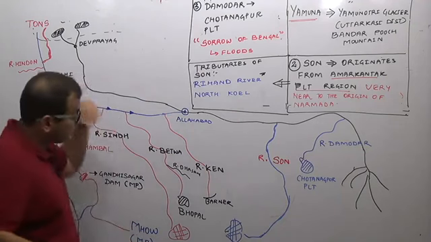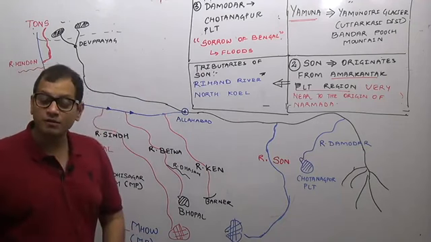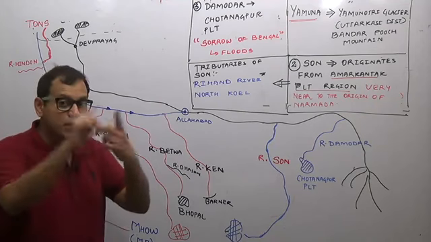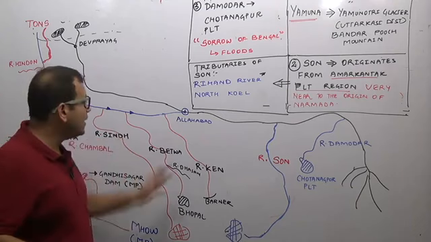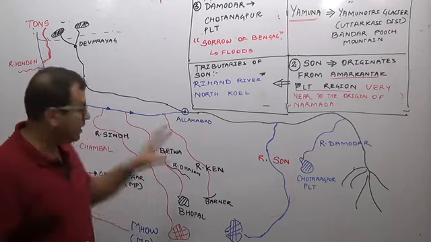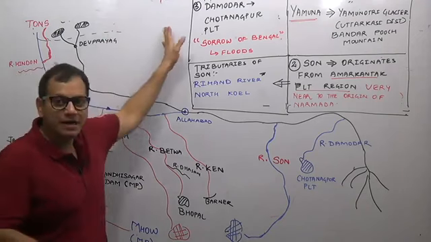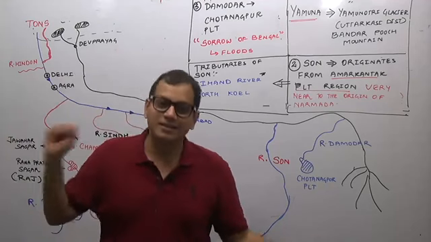So these are the important right bank tributaries of river Ganga. What are the important right bank tributaries of river Ganga? Yamuna, Son and Damodar. While most of the Himalayan rivers except river Yamuna join river Ganga from the left bank, and we will study those tributaries of river Ganga in the next lecture.